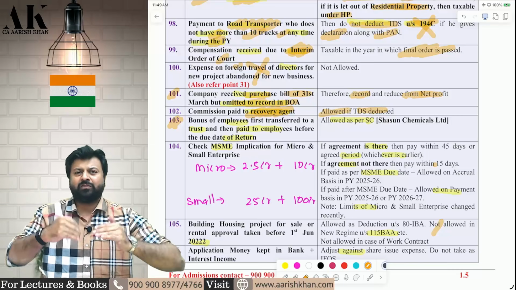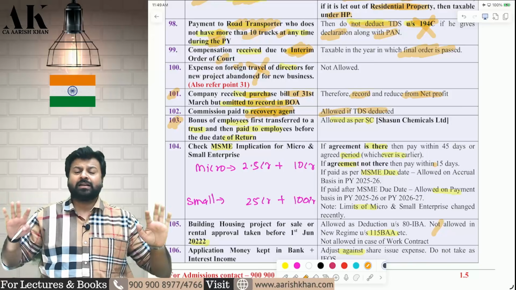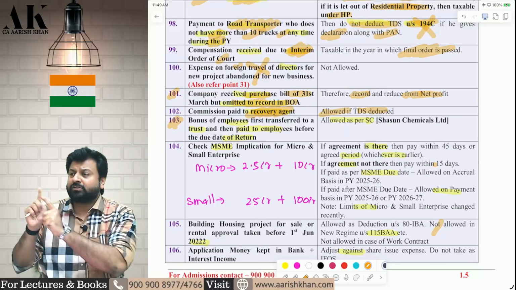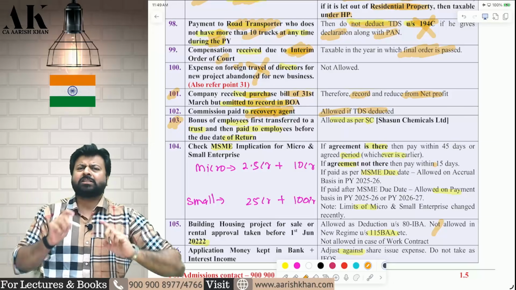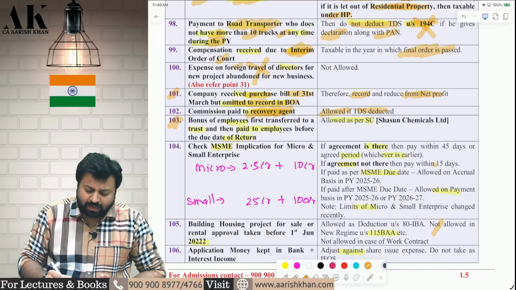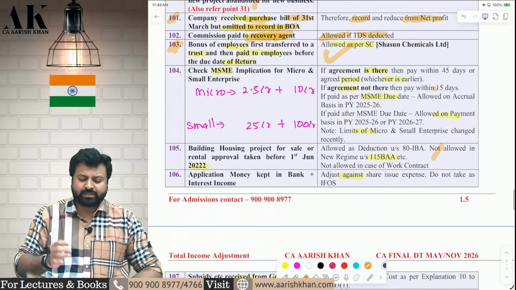So, everything was settled before the due date of filing of return. The assessing officer said that, no, I will not allow you the deduction because you are not directly paying to the employee. First, you are paying to a trust. Then the trust is paying to the employee. Therefore, the question went to the Supreme Court and the Supreme Court said that it should be allowed as a deduction. There is nothing wrong in this. I hope it is clear to all of you.